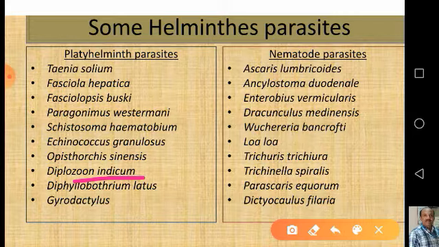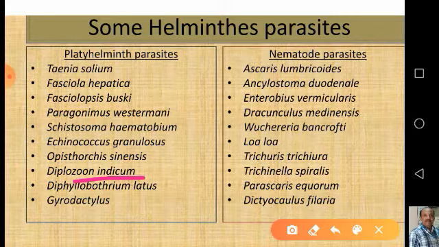Then they are attached to the gills by coiled filaments. And if you see the other Polystomum, it is not given here. The larva of Polystomum clings to the internal gills of the tadpole and metamorphoses into a young fluke that migrates to the urinary bladder during the changes of the tadpole into a frog or toad. So like this, there are many ways of entry or infection of the platyhelminth parasites into human beings and other animals.